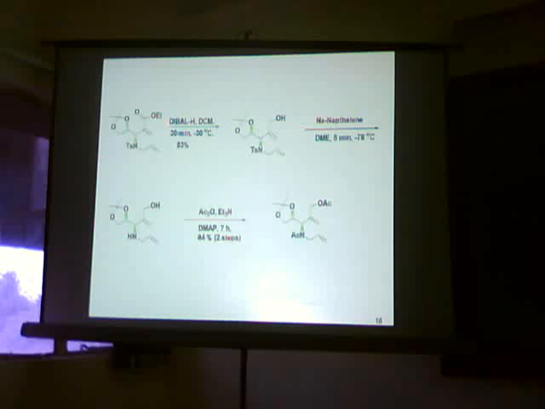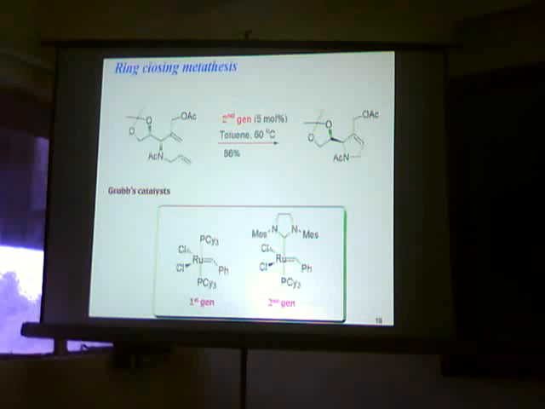With the optically active alpha beta unsaturated ester in hand, we did reduction with DIBAL-H at low temperature to yield this primary alcohol. Detosylation of this primary alcohol was carried out in sodium naphthalenide solution at low temperature, and further acetylation gave this diacetate. This olefin is now ready for the cyclization.